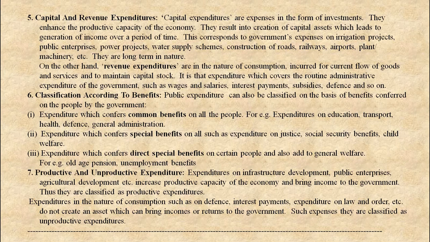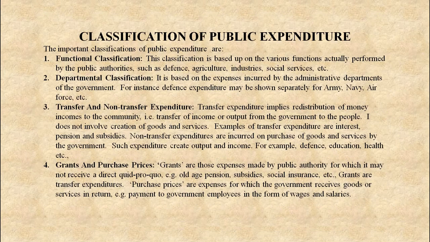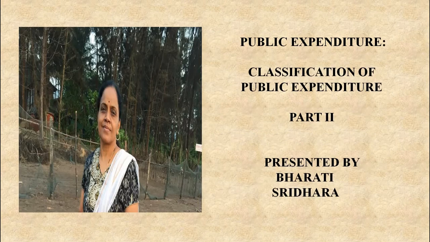So these are the various types of expenditure. In classification of expenditure, we covered 7 points. All the 7 points you have to give. The question can be: explain the classification of public expenditure. So the entire 7 points you have to give.